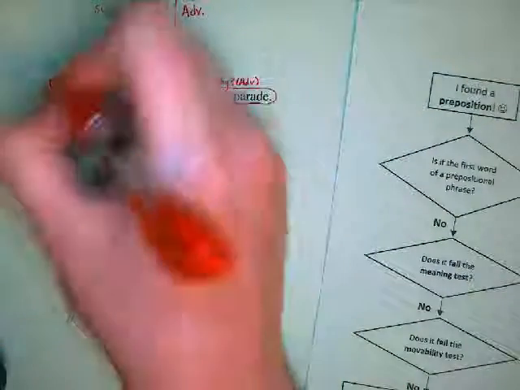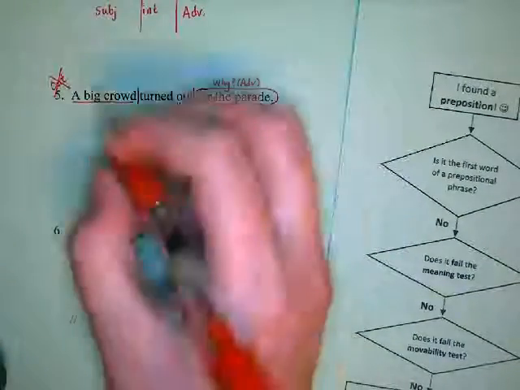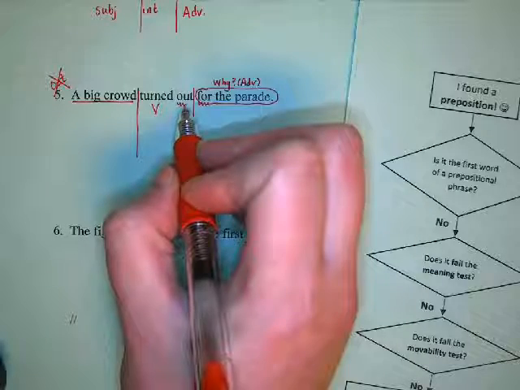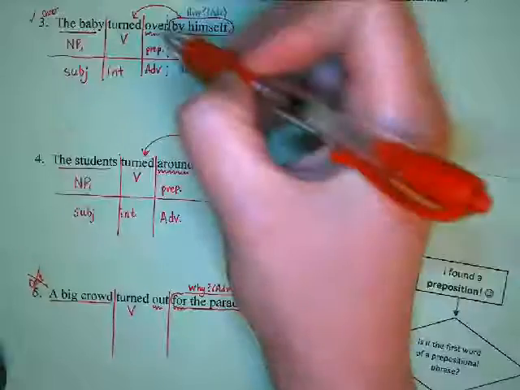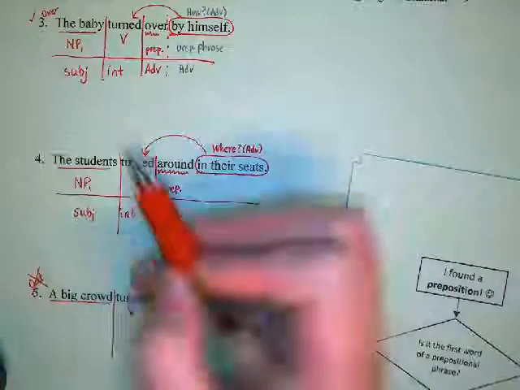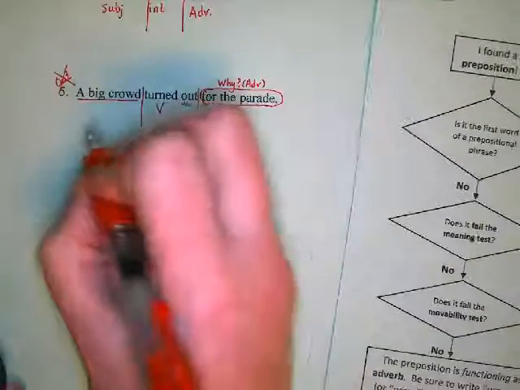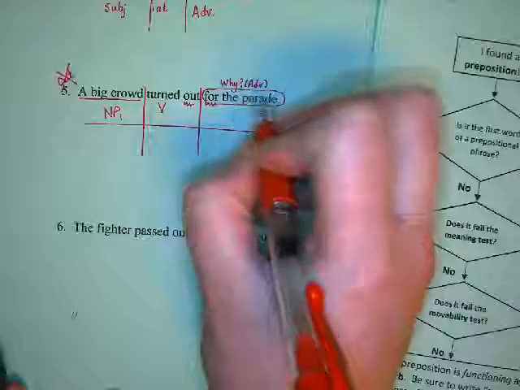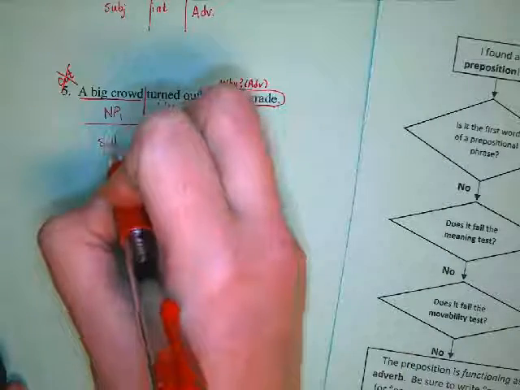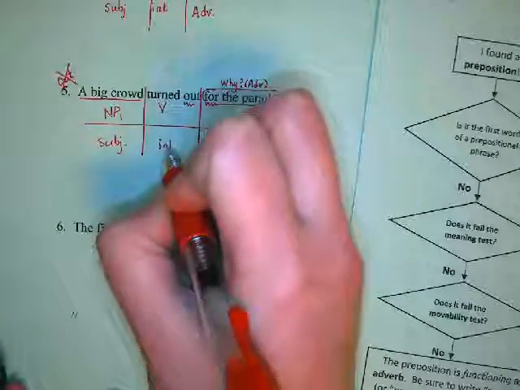So that doesn't work, and so we want to keep that preposition inside of the verb lines. Over here, it worked, right? Over the baby turned, around the students turned. Here it doesn't. So a big crowd is our noun phrase. For the parade, we said it's a prepositional phrase. So we've got subject, intransitive verb, and that goes to our verb, right? Why.